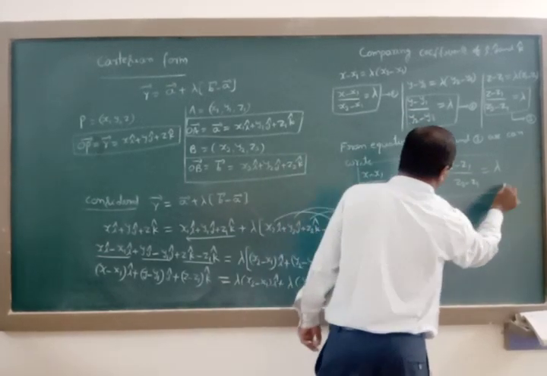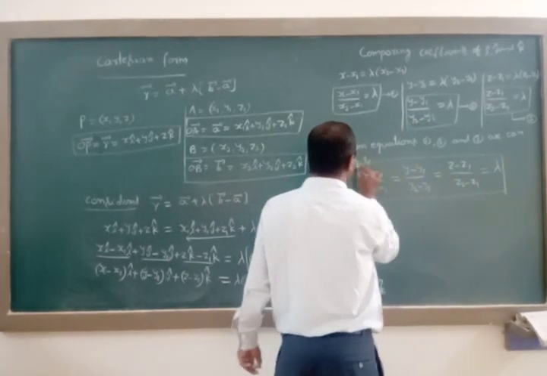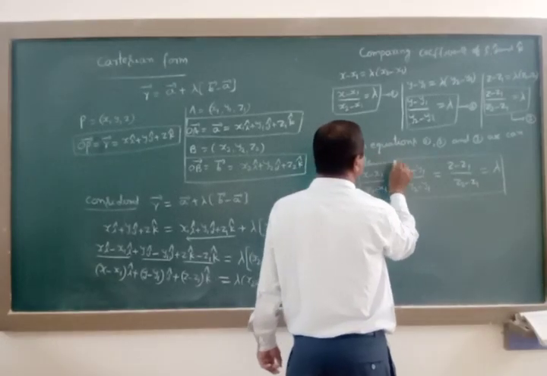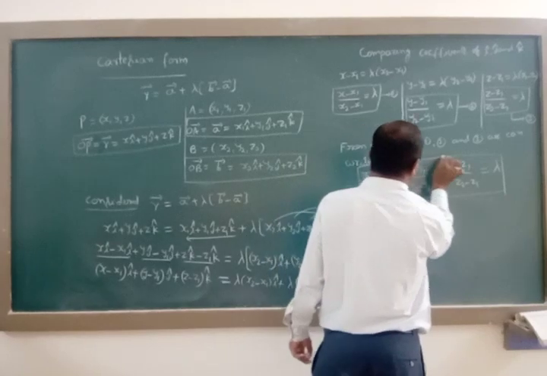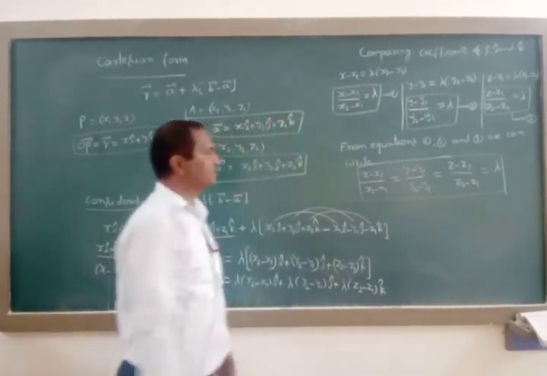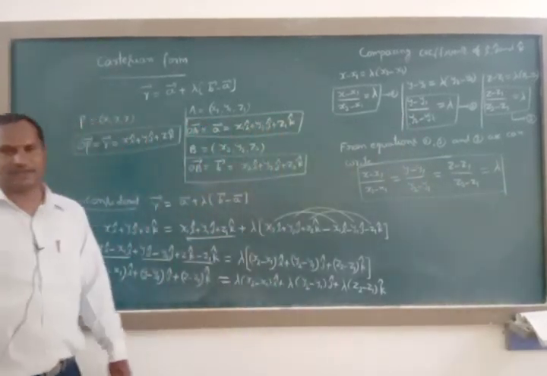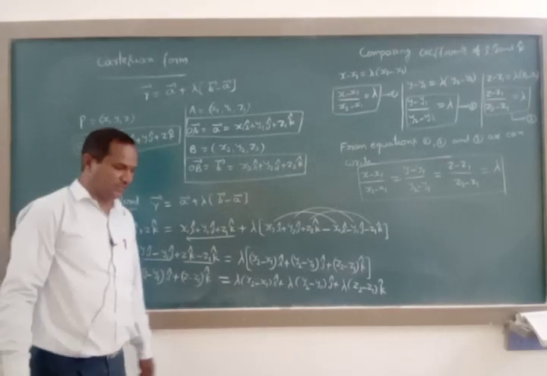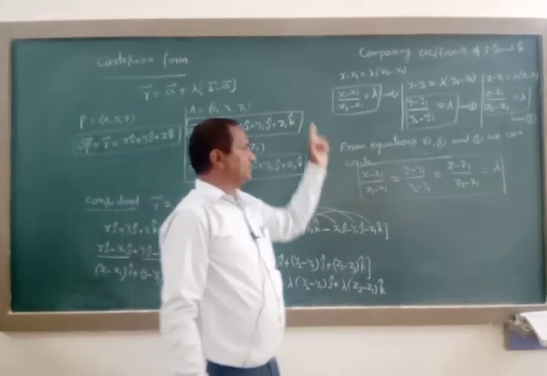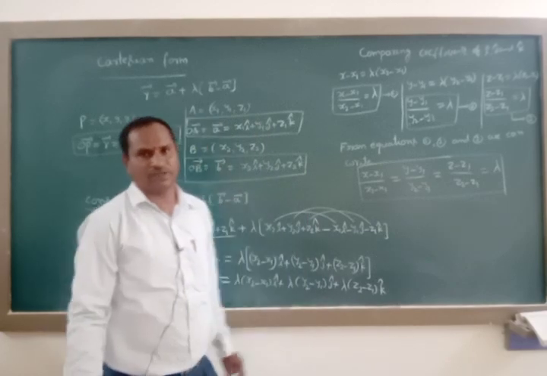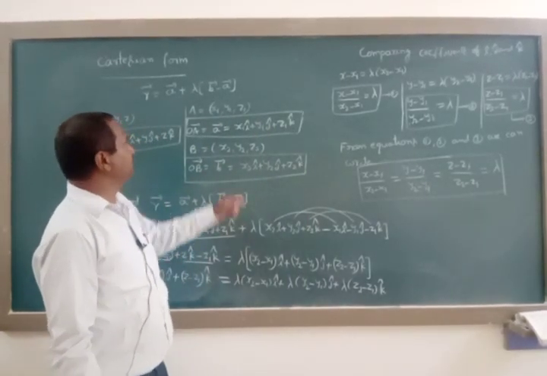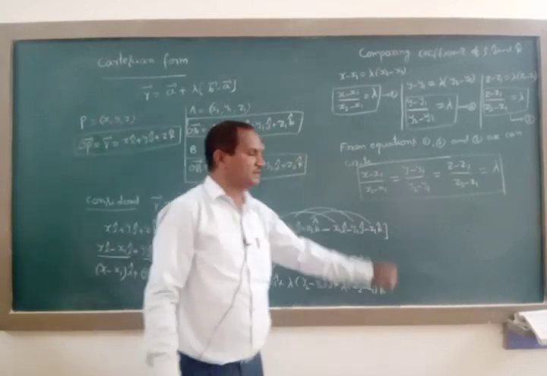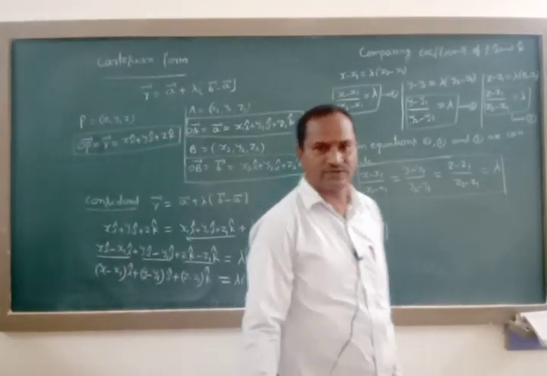This is the vector form of equation of straight line. Before that I told the vector form of equation of straight line. This is the Cartesian form of equation of straight line. With the help of the vector form of equation of straight line, we solve this Cartesian form of equation of straight line.